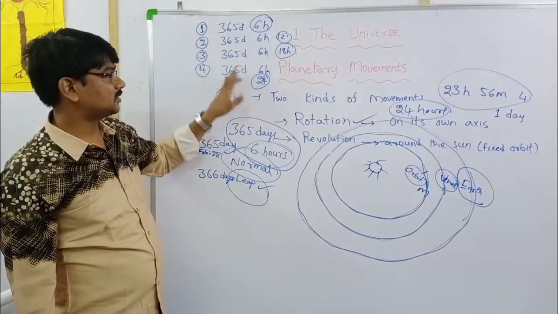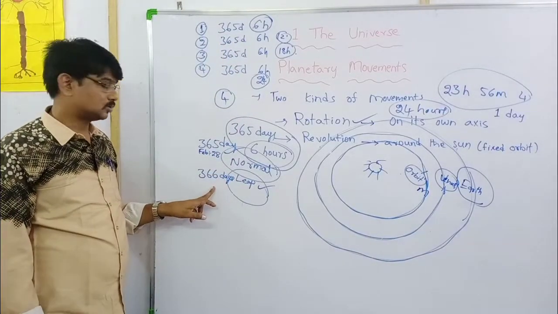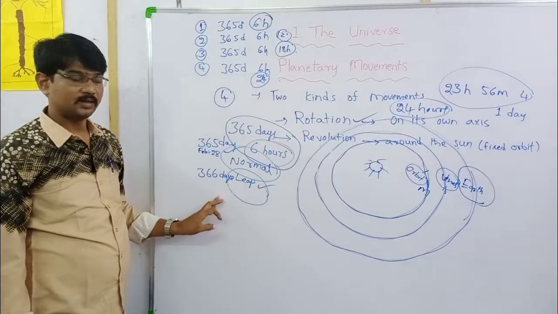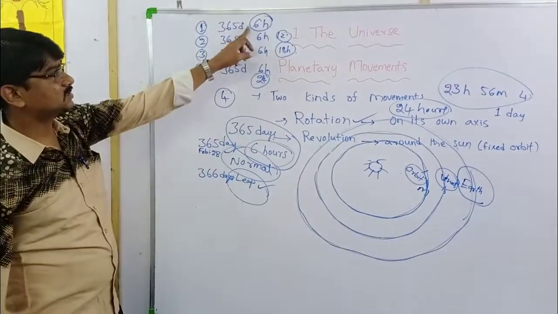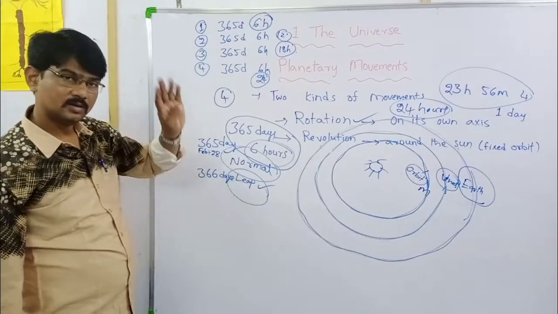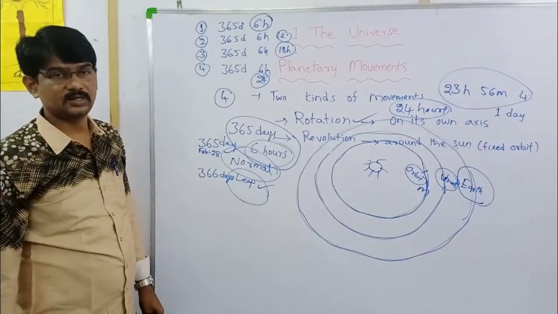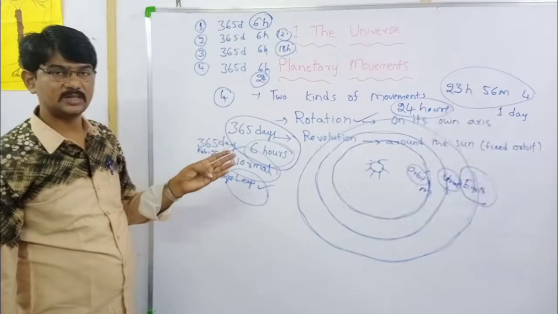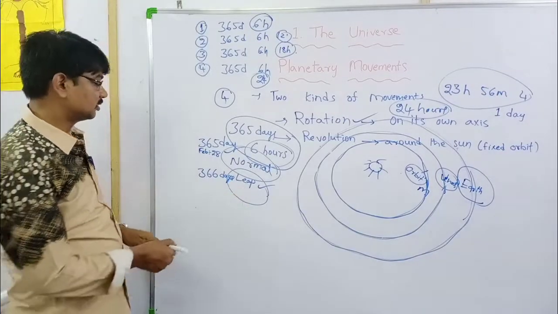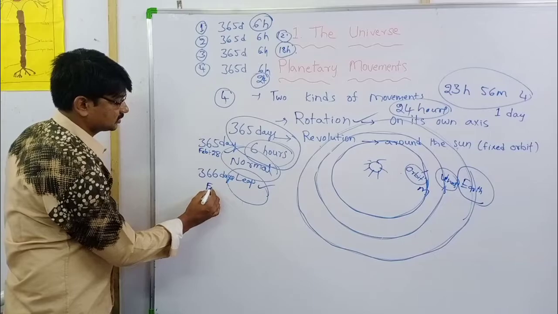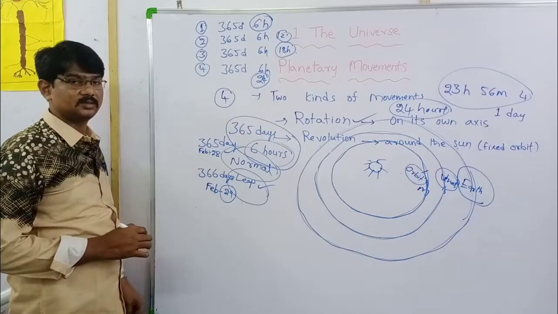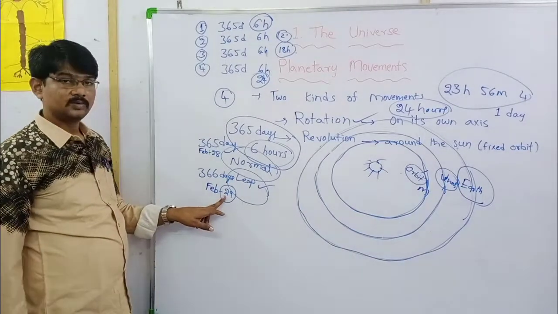So this is the reason for the day which is increasing in a leap year. Every year 6 hours adding, 3 years 18 hours, fourth year 24 hours. 24 hours means one day. So that is the reason. In a leap year we get 366 days, and in the month of February we get 29 days.